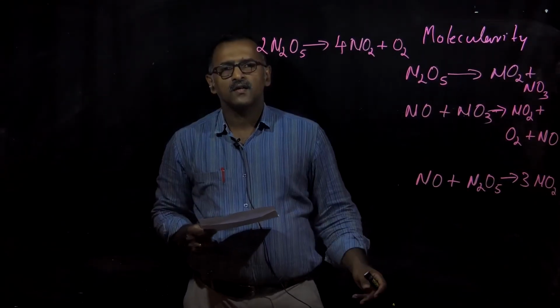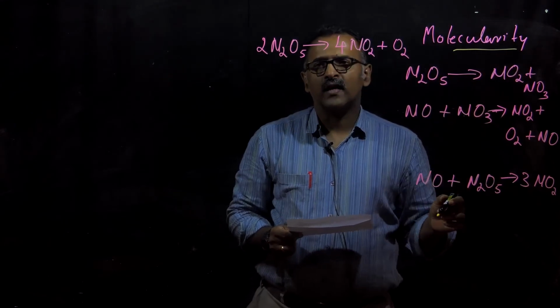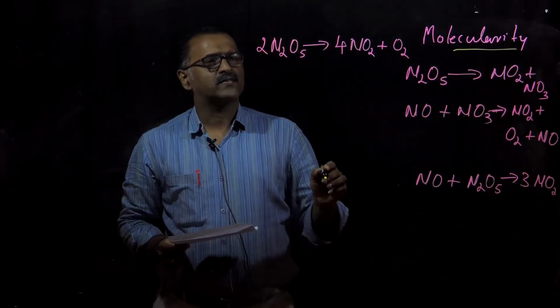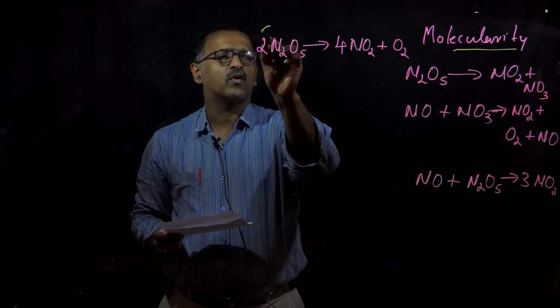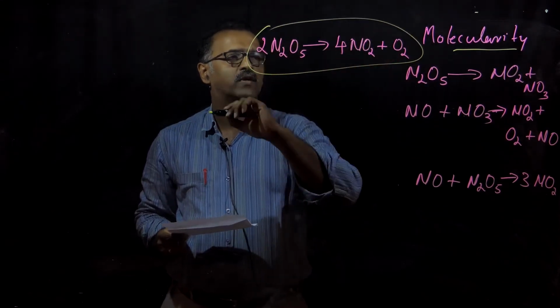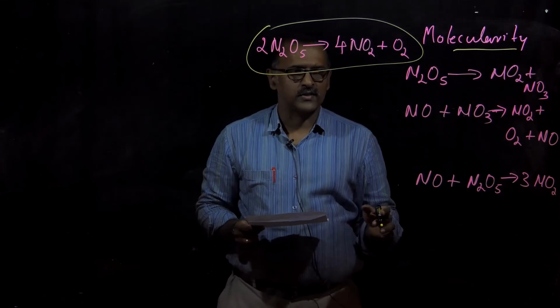Now let us see the concept of molecularity of a reaction. For that, let us consider a complex reaction like decomposition of nitrogen pentoxide, where 2N2O5 is decomposing to 4NO2 and oxygen.